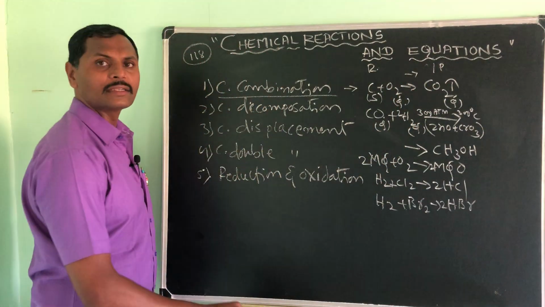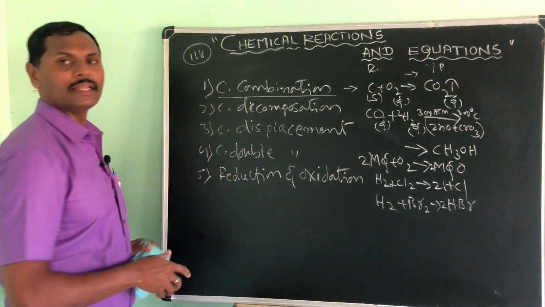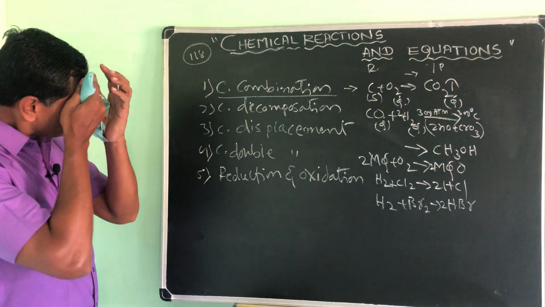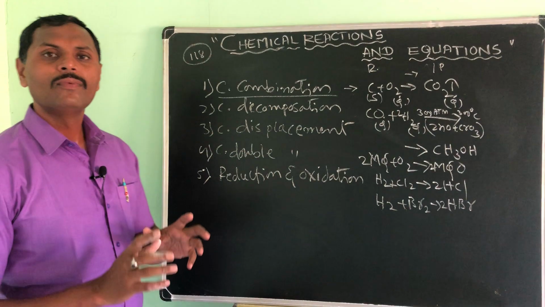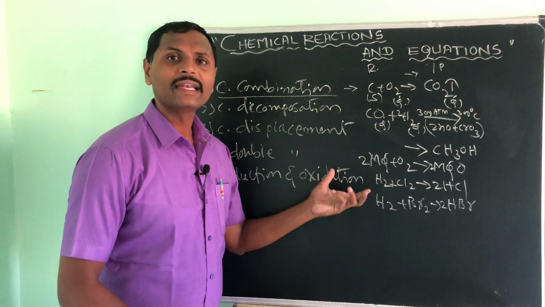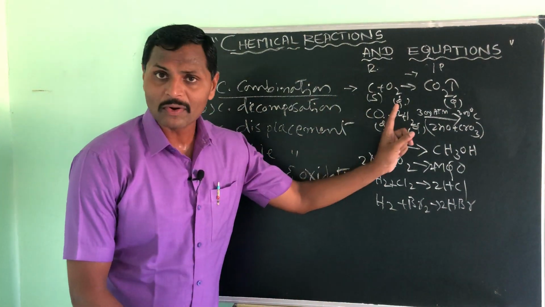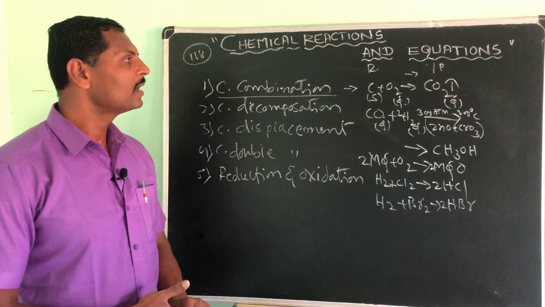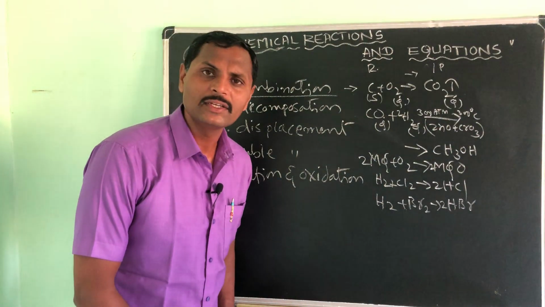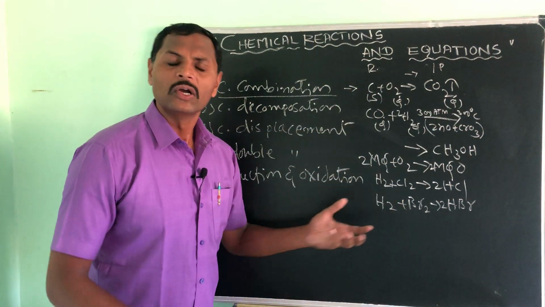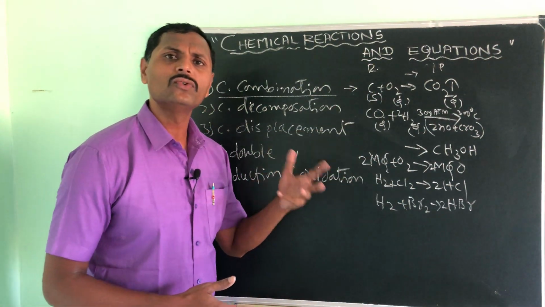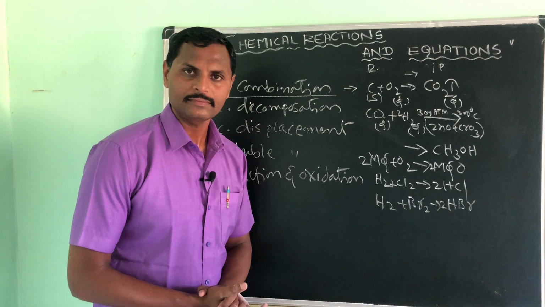That chemical reaction is called chemical combination. You can make a simple definition of this. What is chemical combination? When one or two reactants undergo a process and give one product, that is called chemical combination. I think you have understood, and you can take so many examples. Go through the books, there you will find so many examples.